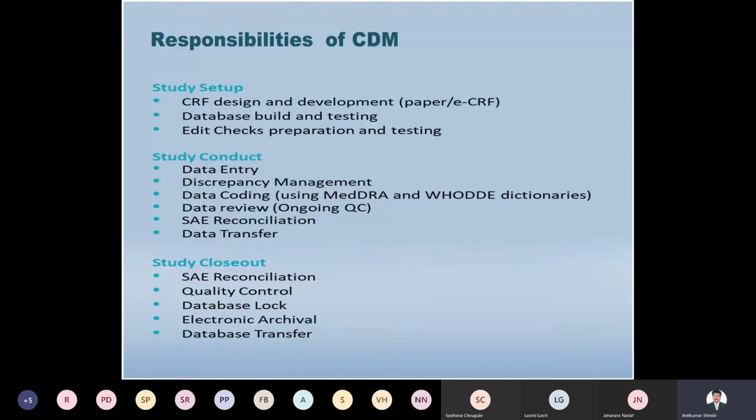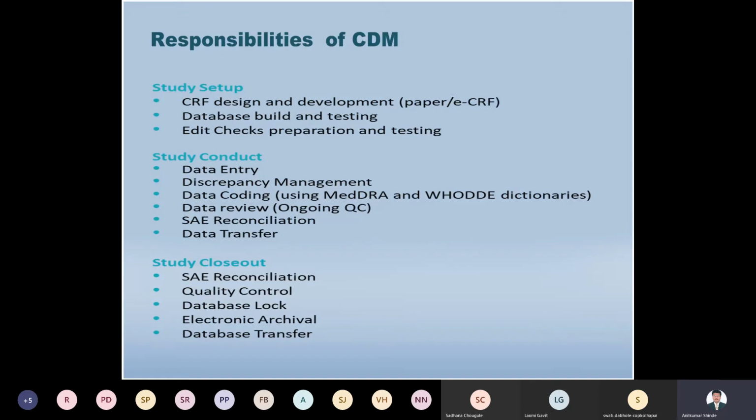So the first is the study setup, all right? During the conduct of clinical trials, we first have to prepare the protocol and approve that protocol. Then the CRF, the case report form, right? You design and develop the case report form. It means the data will be presented in hard copies, or maybe an eCRF, where the E stands for electronic. That is a case report form available in soft copy.